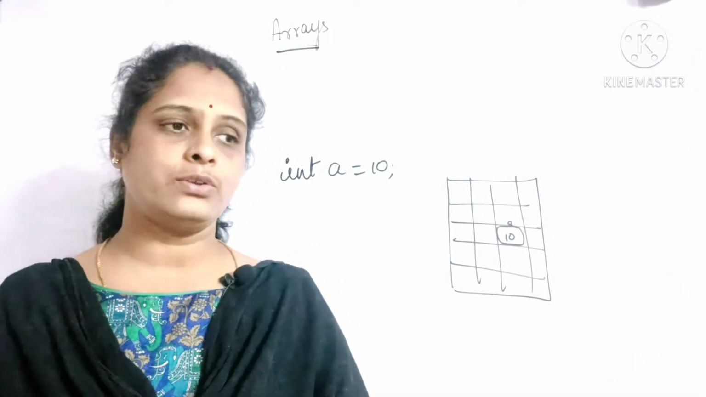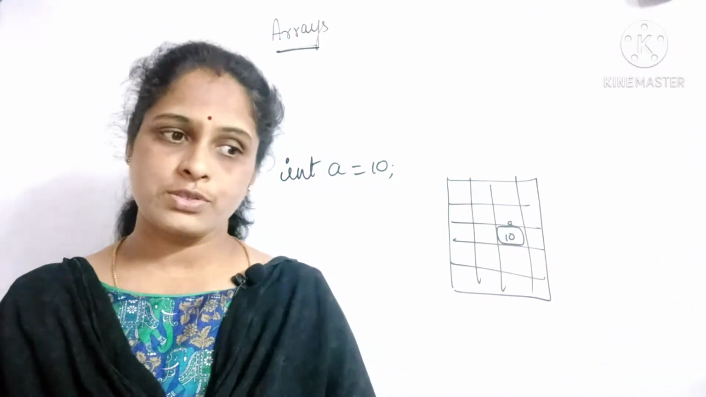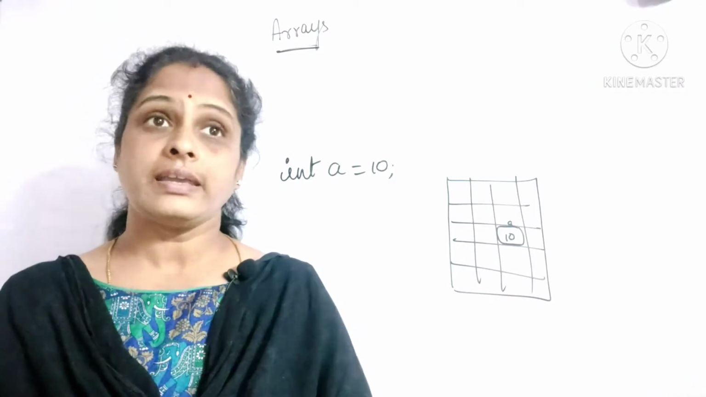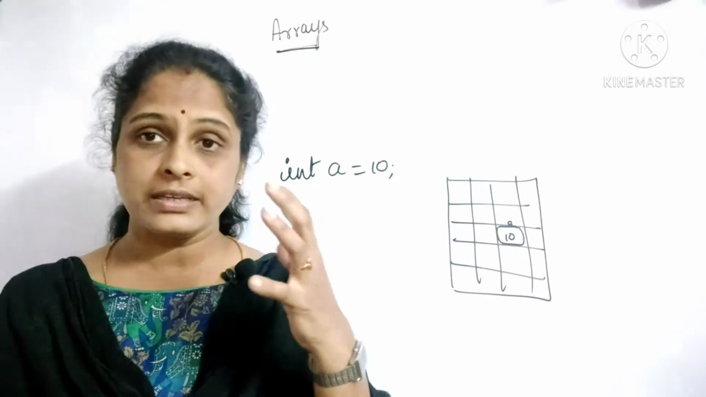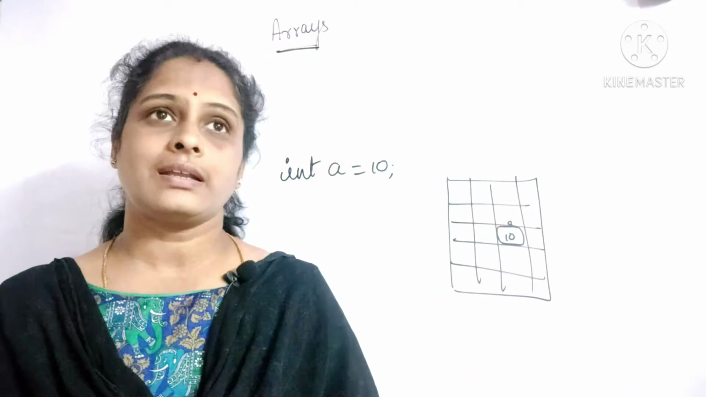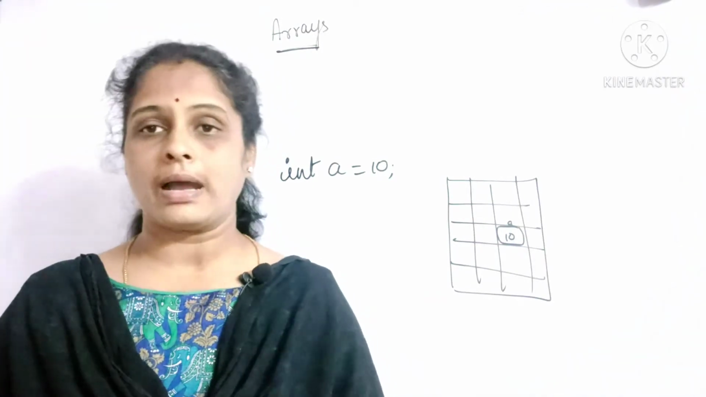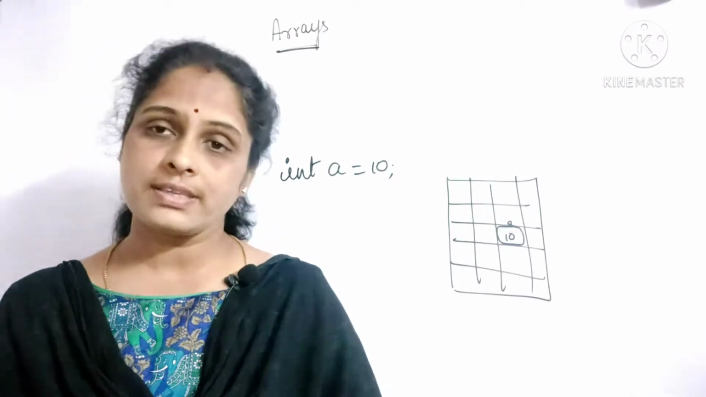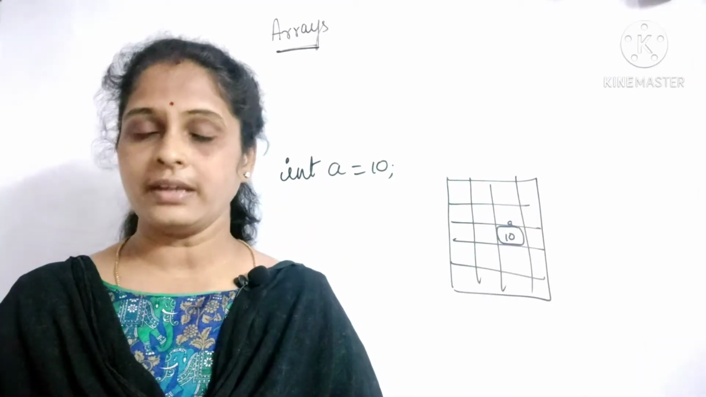For example, I need to store marks of different students of a class, or I want to store names of different students of a particular class. In that case, I can't create that many variables again and again. For example, a class may have 50 students. Then to store marks of 50 students, I need not create 50 variables. A better option is to create arrays.